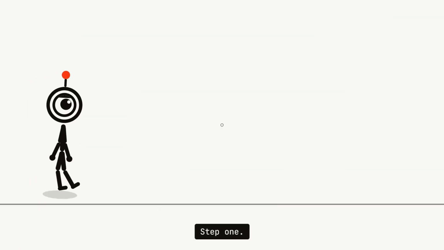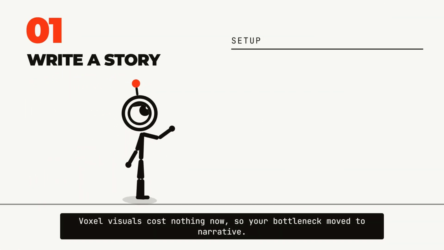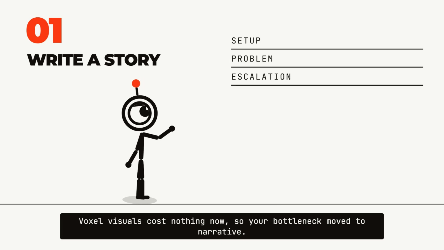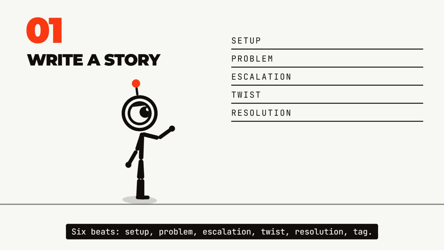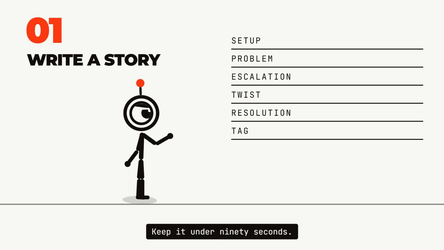So use it. Step 1. Write a story, not a scene. Voxel visuals cost nothing now, so your bottleneck moves to narrative. 6 beats. Setup, problem, escalation, twist, resolution, tag. Keep it under 90 seconds.